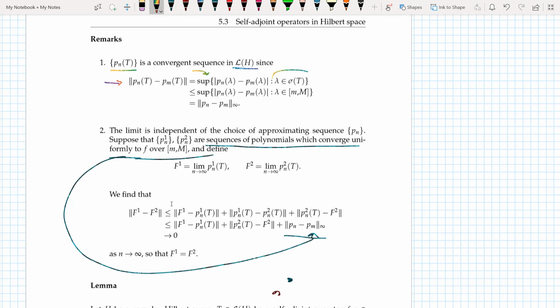You look at these two things: sigma of t is a subset of [-M, M], so the supremum would only increase. And now the supremum here is nothing but the infinity norm.